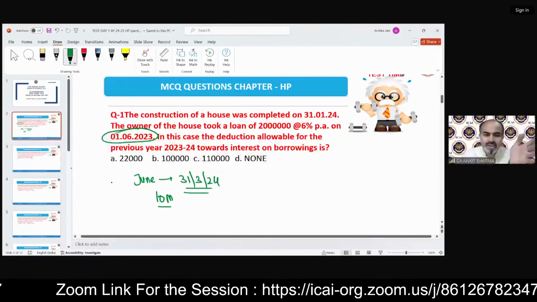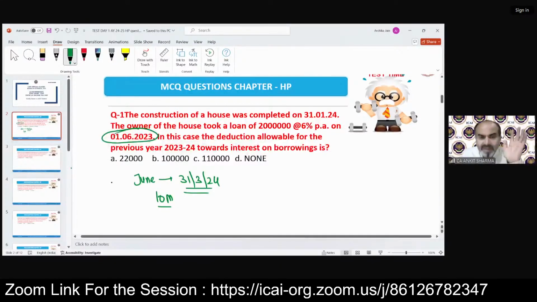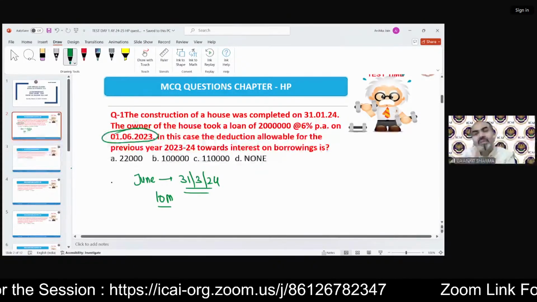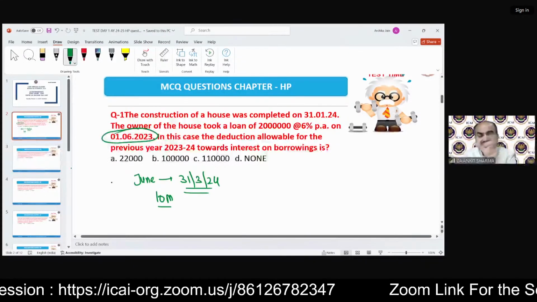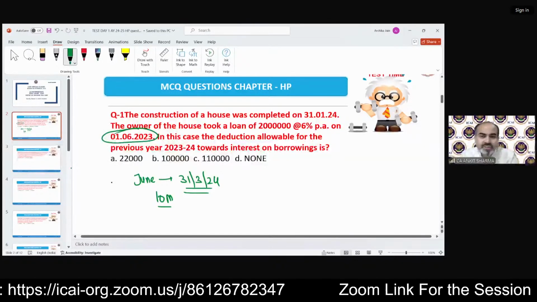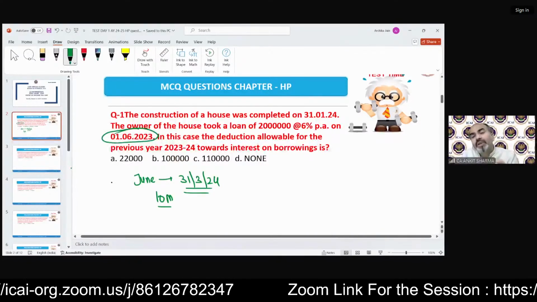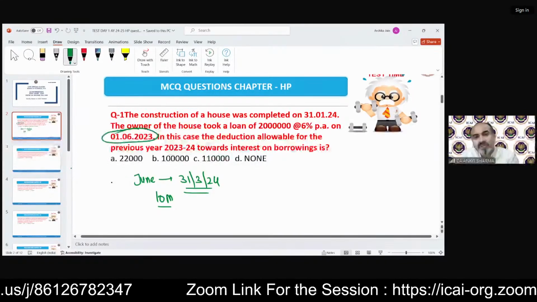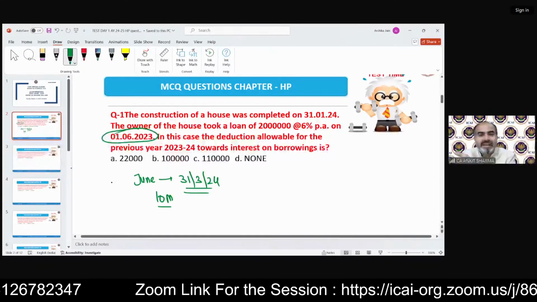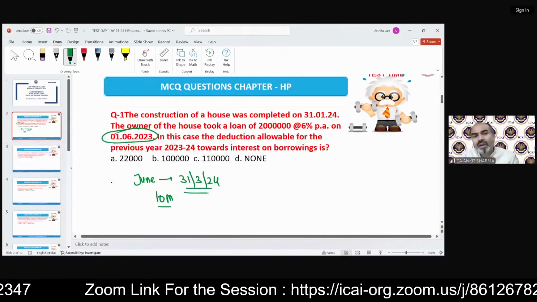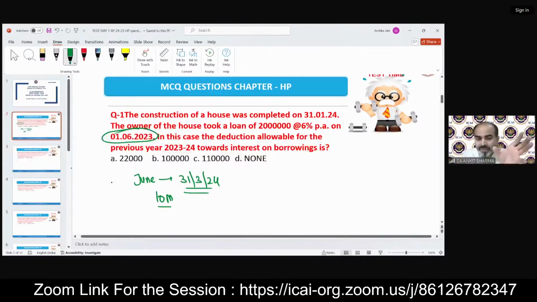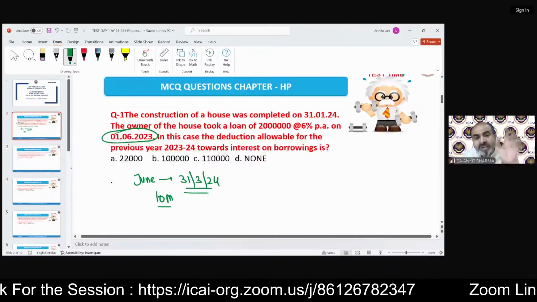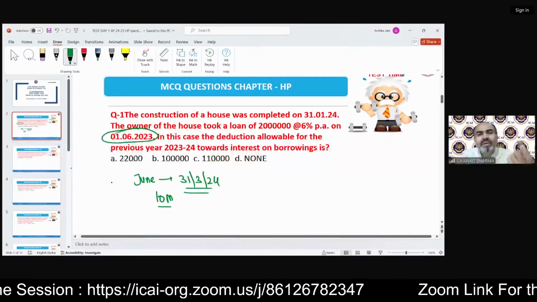It's a simple mathematical question. Interest calculation is not a part of income tax. We are not going to teach you how to calculate interest. We can only tell you what the pre-construction period is, and for that period, you need to calculate the pre-construction period interest. How to calculate interest, we already knew in the previous classes like 6, 7, 8, 9, 10, 11, 12. You need the principal amount, the rate of interest, and the time duration. All have been given in the question, so you can apply that and calculate the interest.